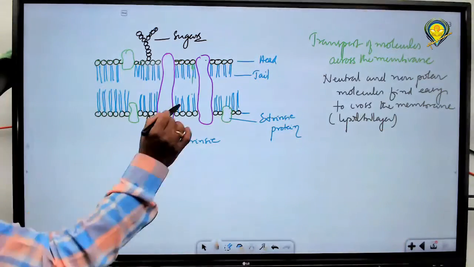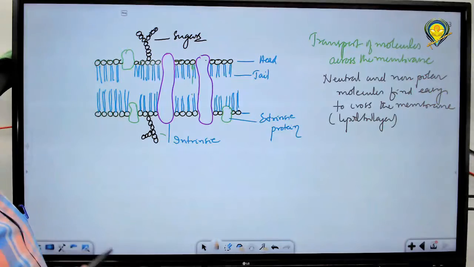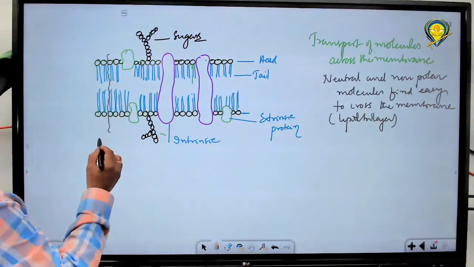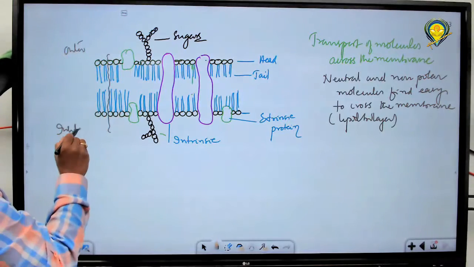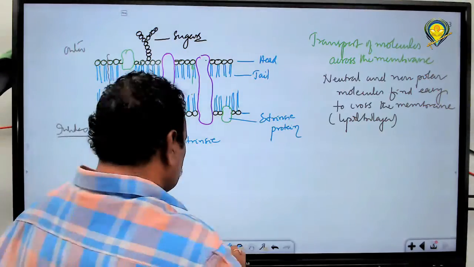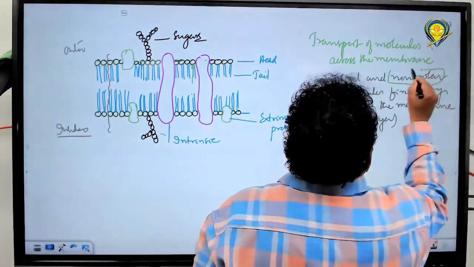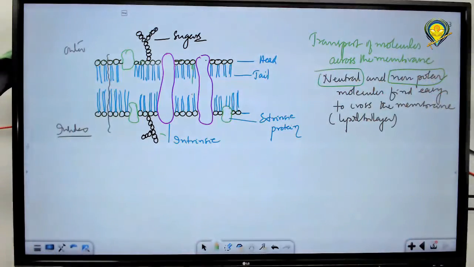Substances that are neutral, not having any charges, non-polar materials, can easily cross from one side of the membrane, outer side to the inner side. So what are these molecules that move fast? Non-polar and neutral substances find it easy to move from one side of the membrane to the other side.